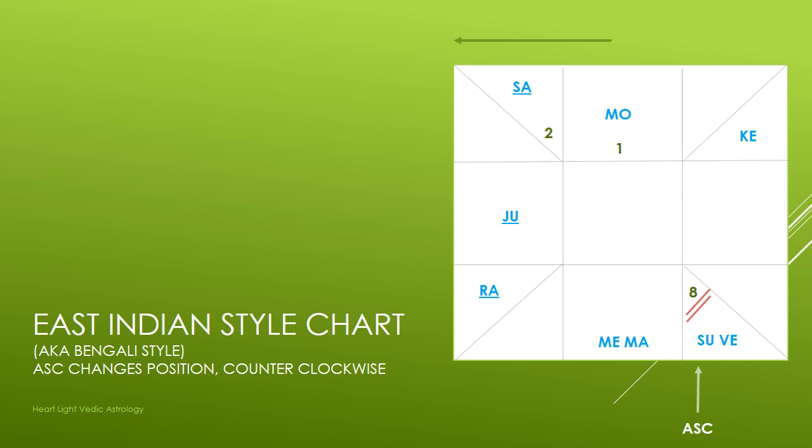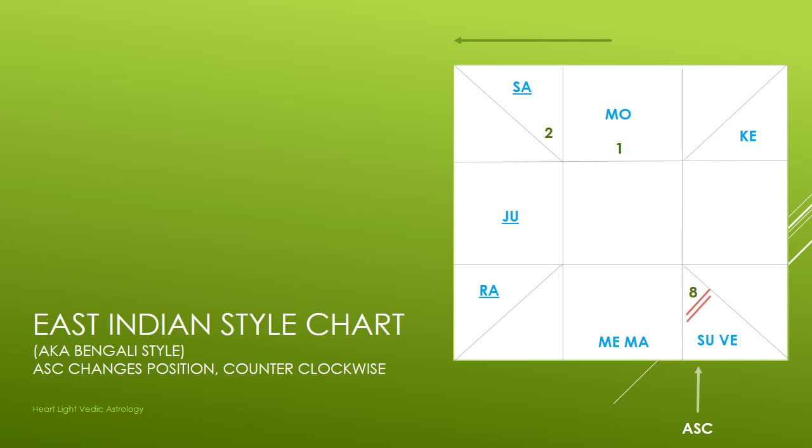So the next style of chart is the East Indian style chart. So again, it's a square to begin with. Some people think of it as like a mix between the North Indian style and the South Indian style. You can kind of see why once I describe it. So it's similar to the South Indian style because the constellation positions never change. So the top square is always going to be Aries. That's why you have a 1 there, 1 being the first constellation of the zodiac. That's always Aries. So in the East Indian style, the top square, it's always Aries.